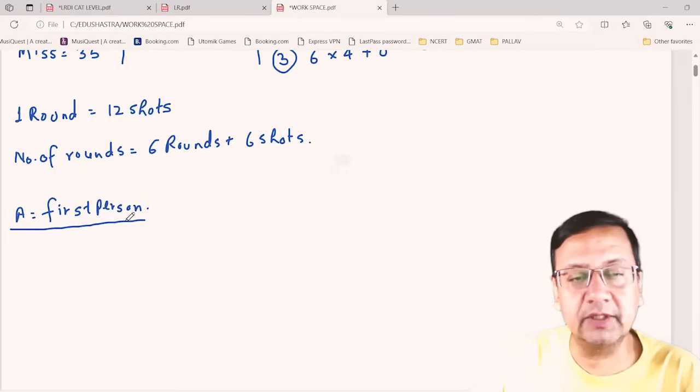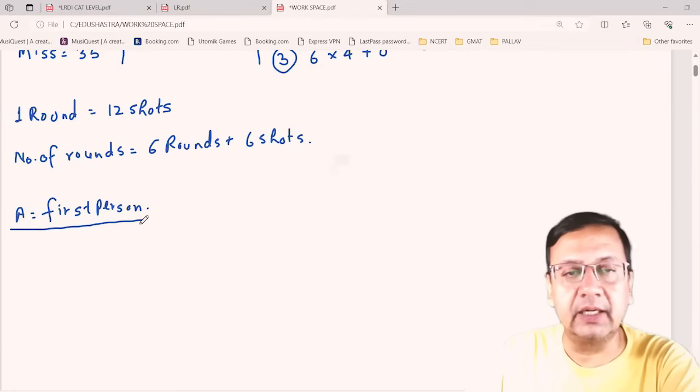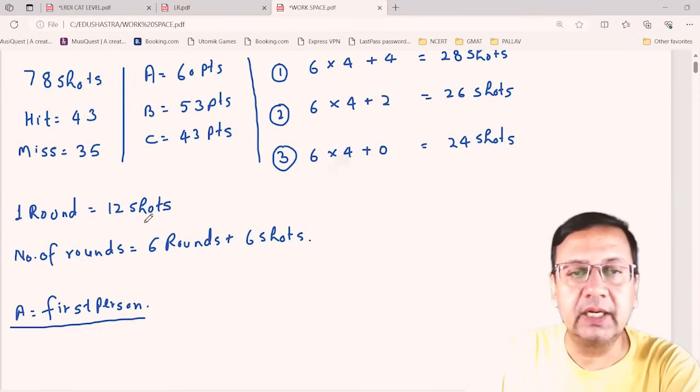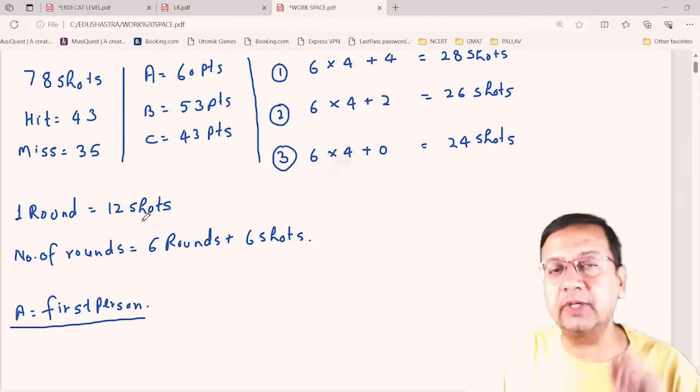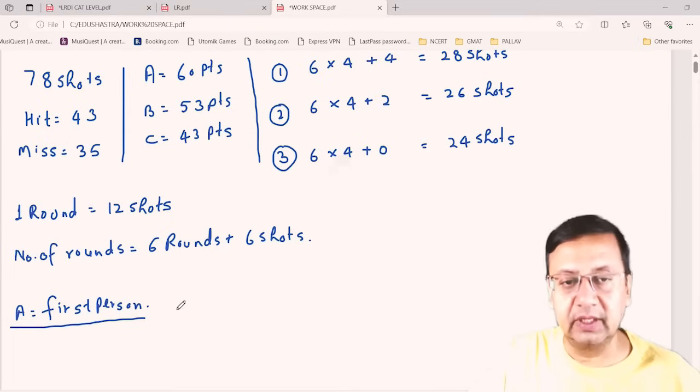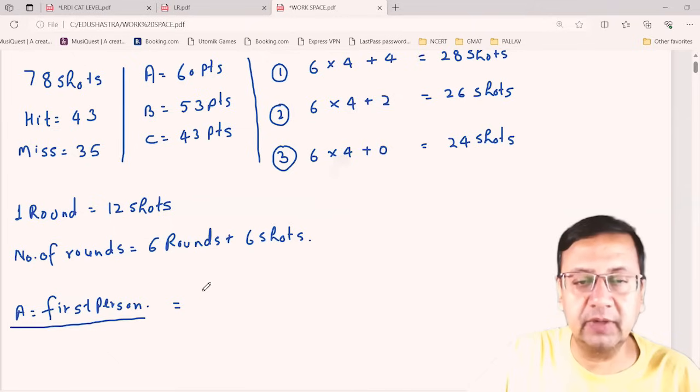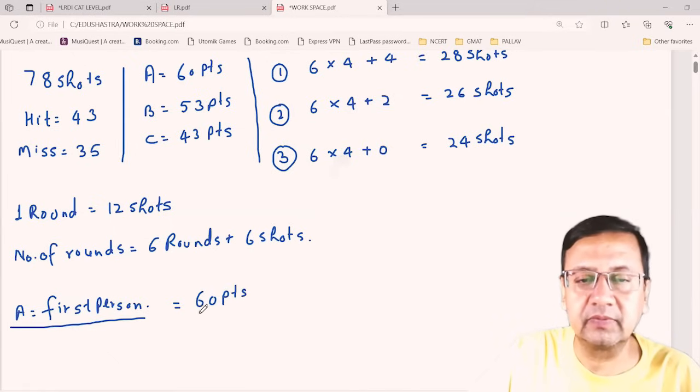So I am assuming that A is the first person to shoot here. And we know that A is scoring 60 points, right?